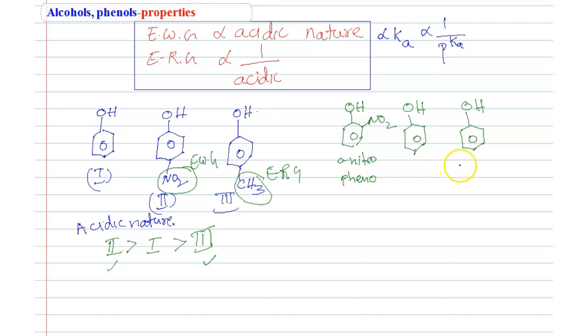Then phenol. Then paranitrophenol. So students, this is 1, this is 2, this is 3. Now tell me, students, which one has more acidic nature? So the order of acidic nature among the given. Tell me, students.